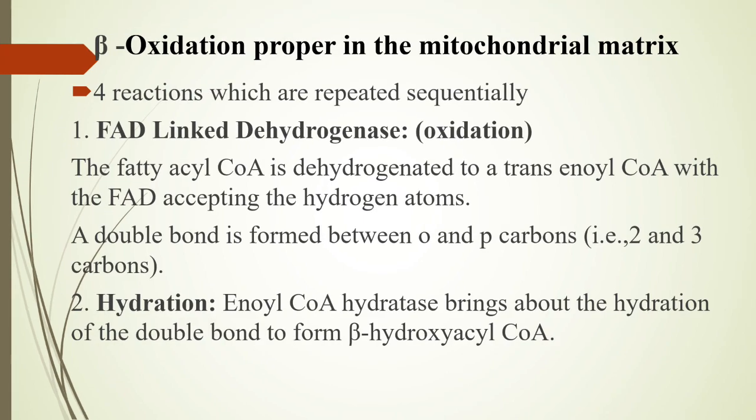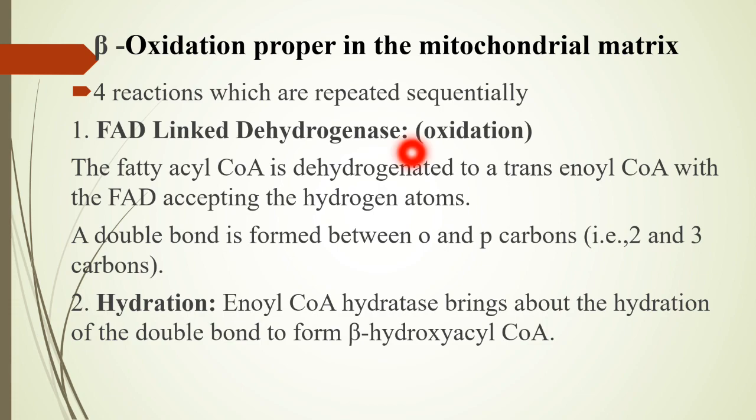Next, beta oxidation proper in the mitochondrial matrix. There are mainly four reactions which occur repeatedly and sequentially. One is oxidation, which requires FAD-linked dehydrogenase. Fatty acyl CoA is dehydrogenated, meaning removal of hydrogen, to form trans enoyl CoA, with FAD accepting the hydrogen atoms.